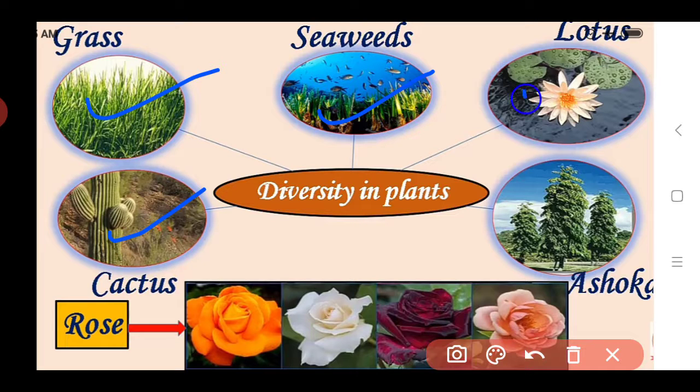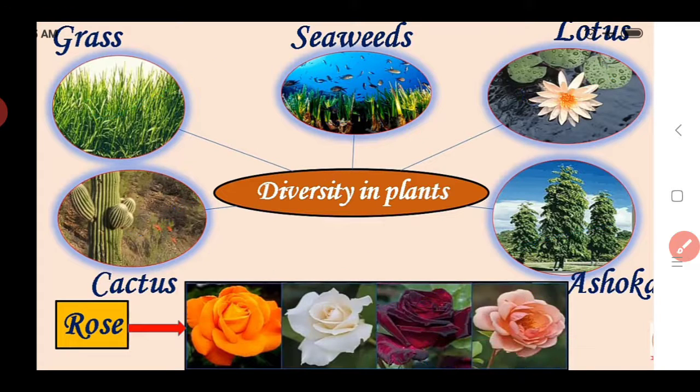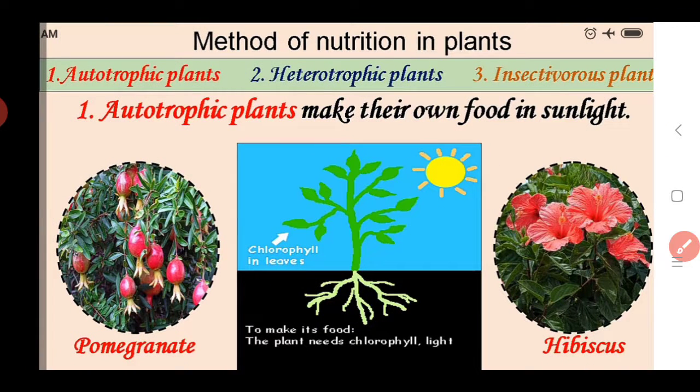Some plants float on the water like lotus, and some are tall in height. And if we see the varieties of rose flower, we see the variety of the same plant, that is orange, white, red, and pink. So in this way we see the same plants also have varieties in their species. So in this way we see diversity in plants.